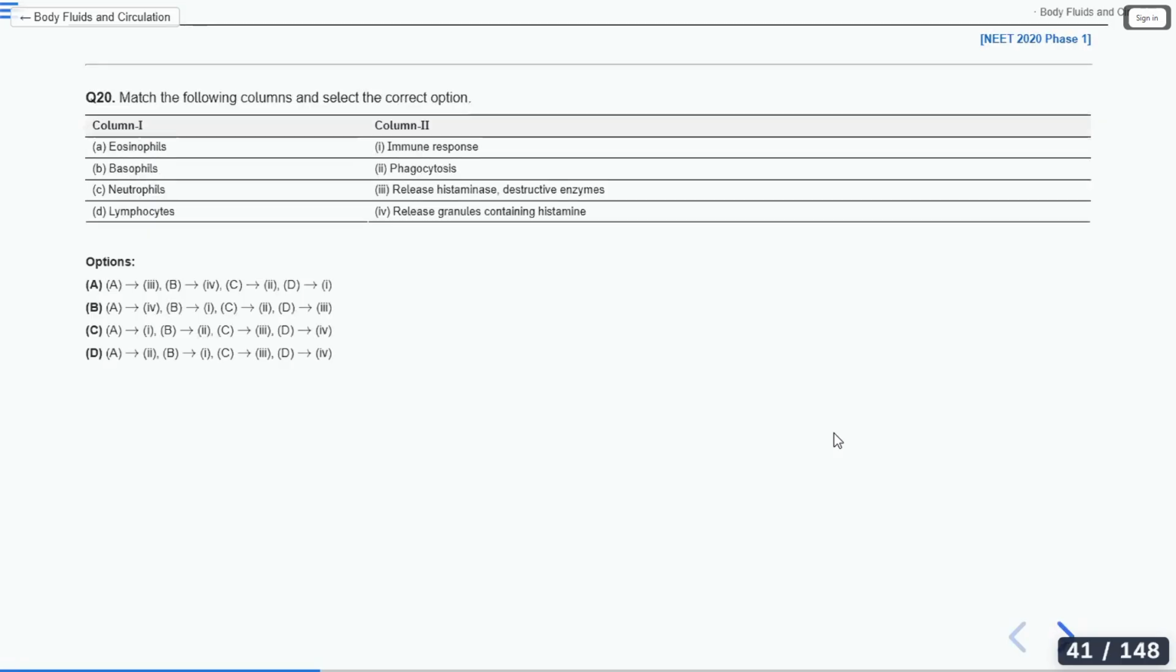Okay. Next question. Match the following. Column 1: eosinophils, basophils, neutrophils, lymphocytes. Column 2: immune response, phagocytosis, release of histaminase and destructive enzymes, release of granules containing histamine. Match the following and tell me the answer.